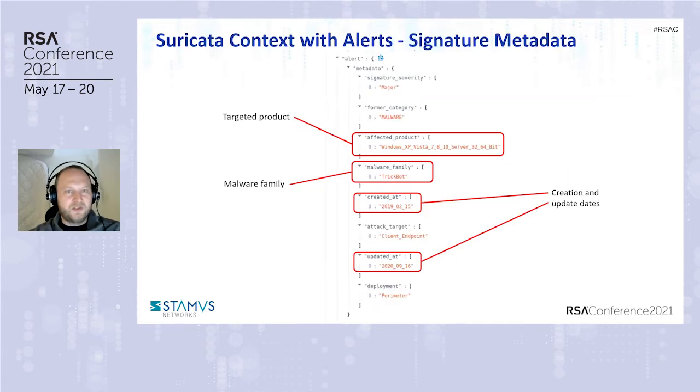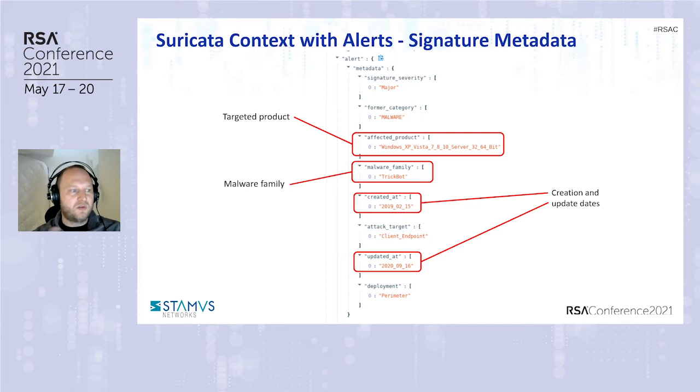Okay, all this information that we have seen in the previous slide was information extracted by Suricata in the application layer analysis engine. Here, what we have is information that comes from the signature. There is the keyword metadata, used frequently in signatures, that allows you to define key-value pairs, and it can give you context about what the signature match was about.